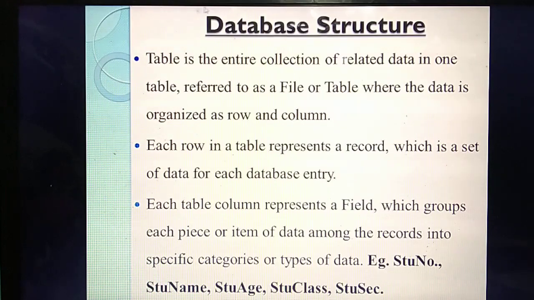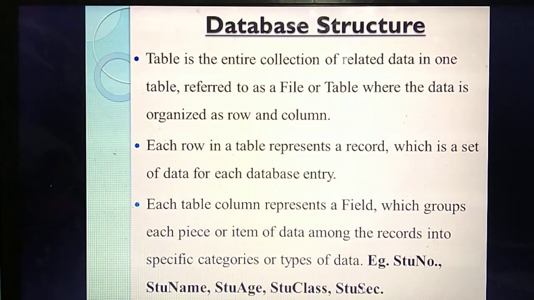Okay, for example, they have given one example: student number, student name, student age, student class, student section. This one row we call a record. But student number is one column, student name is another column, student age another column, student class another, student section another column.